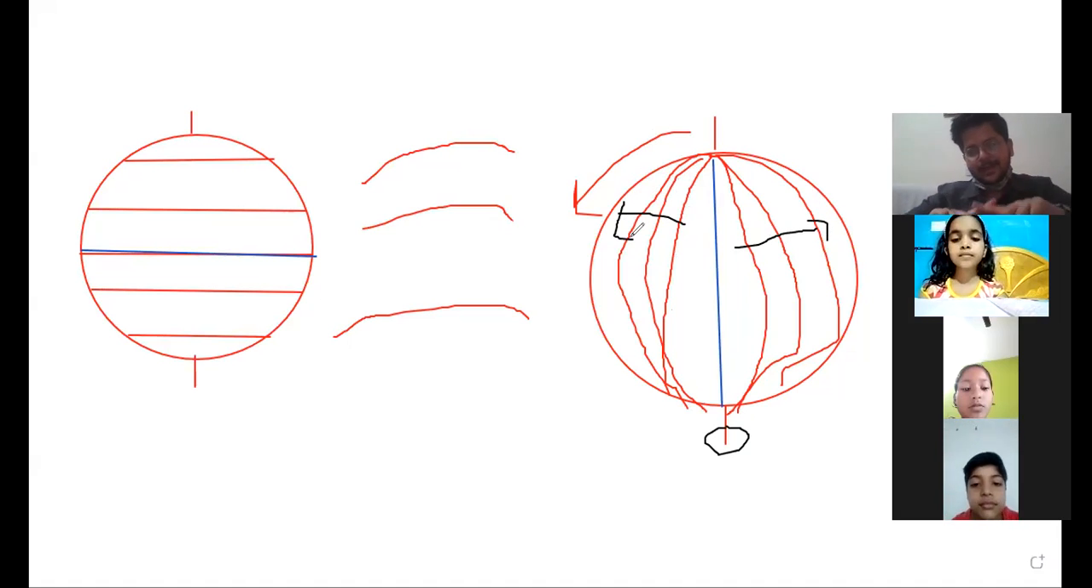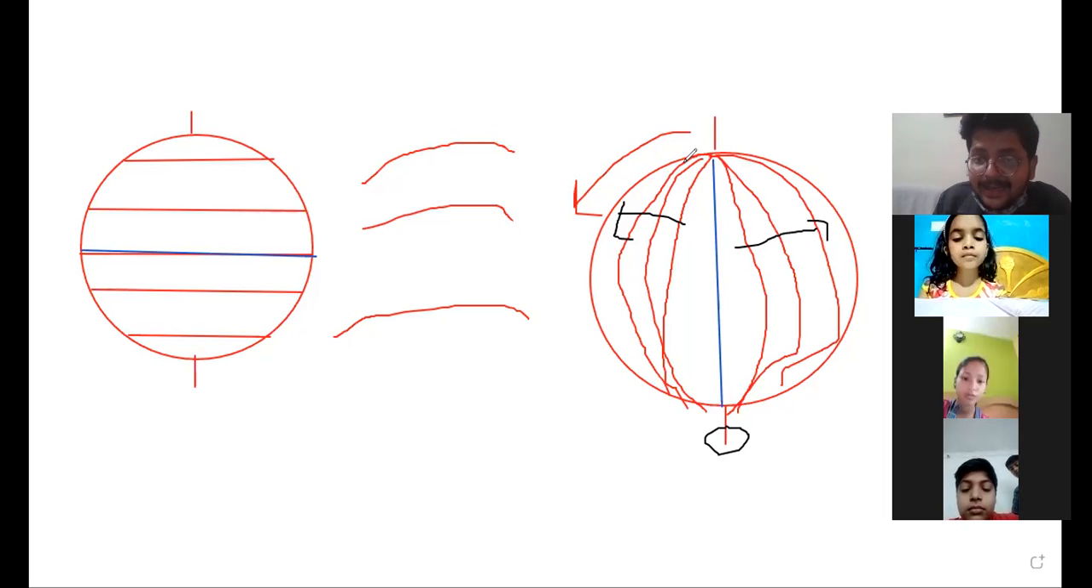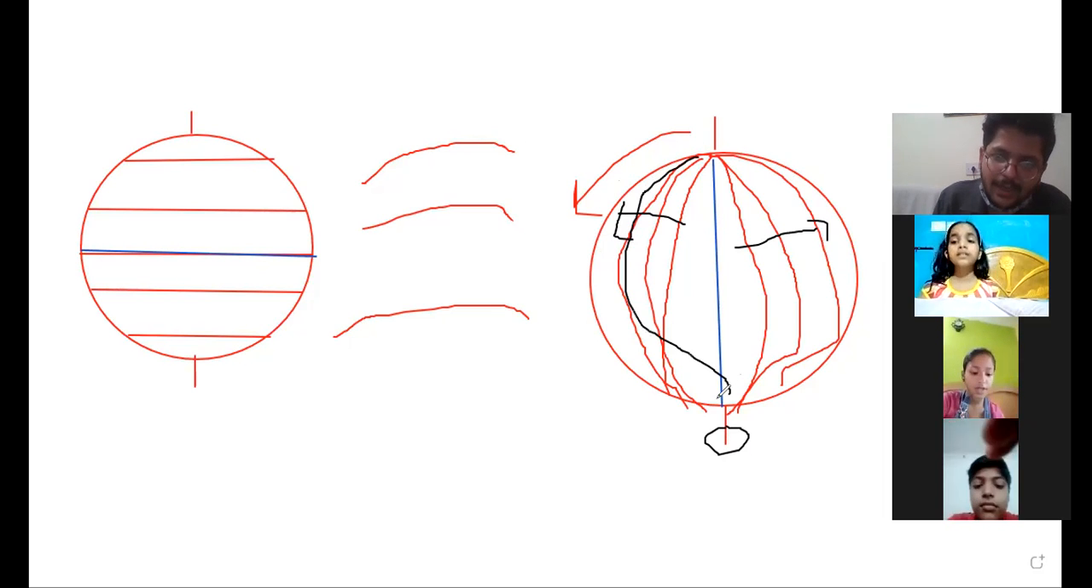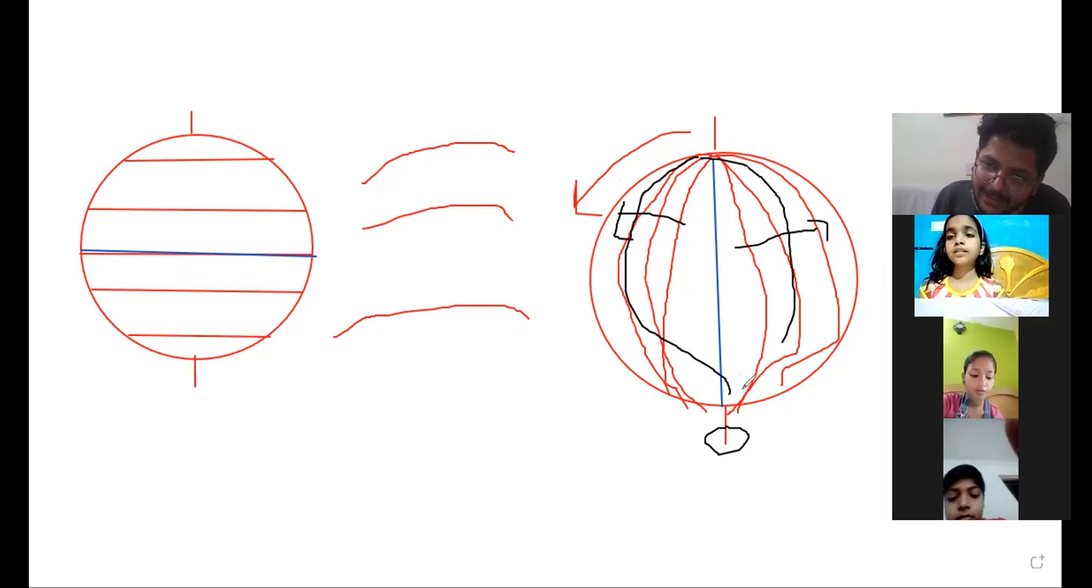This is 0 degree. It is measured in degrees, 180 from this side and 180 from this side. Am I clear? Okay. Now there's one more thing. The 180 degree west longitude, this is the west side, coincides with the 180 degree east longitude.